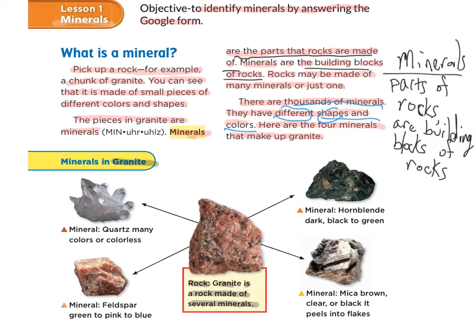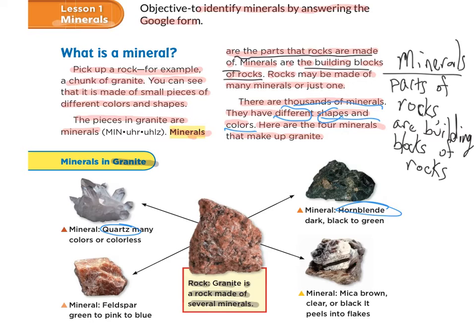Our first mineral. Take a note of these, okay? Because I might make you talk about it later. I'm going to read it to you. You follow along. Mineral. Quartz, many colors, or colorless. So what's this mineral? Quartz. Next mineral. Mineral. Hornblende. Dark black to green. Okay, so what is it? Hornblende. What color can it be?